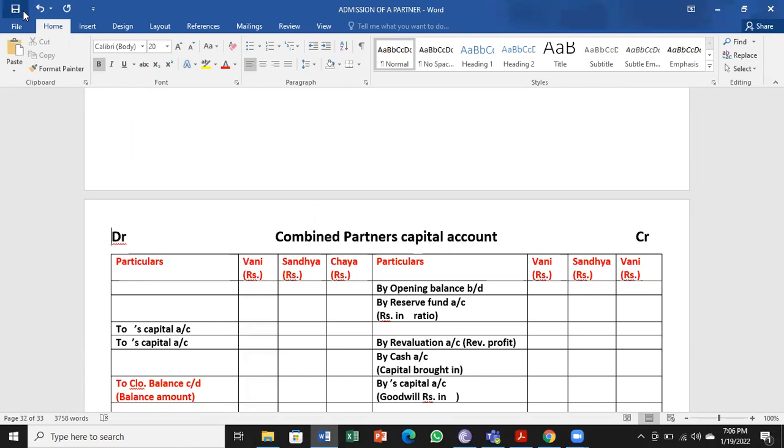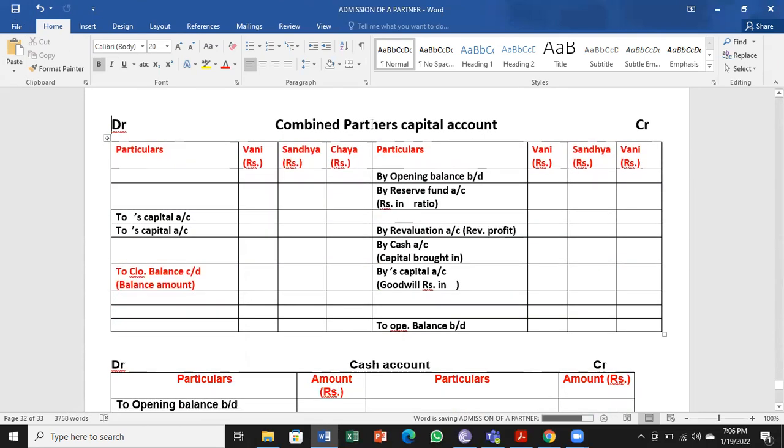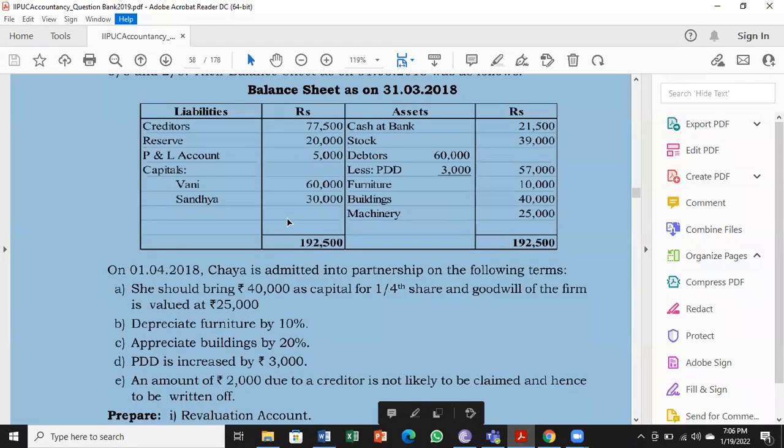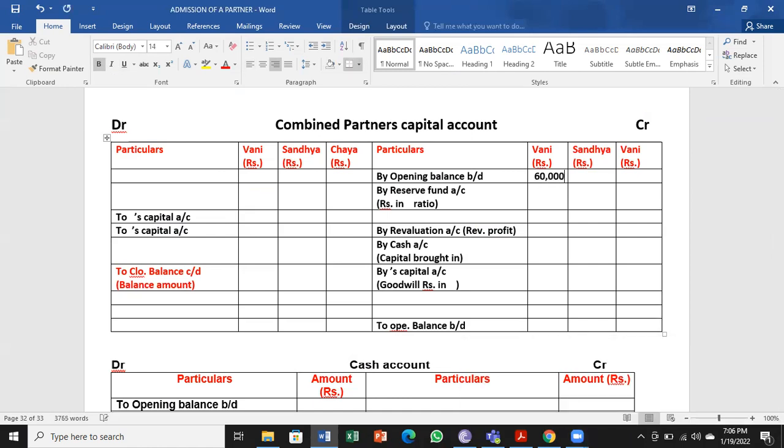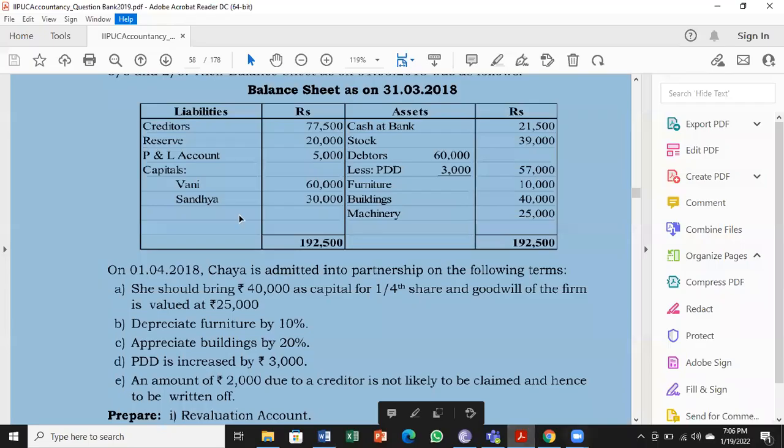So we come to the next account, combined partners capital account. Usually we start this with the opening balance brought down, that is the capital value from the balance sheet. If you look at the balance sheet, capitals are 60,000 and 30,000 for Vani and Sandhya, both on the liabilities side. Liability shows credit balance. So 60,000 and 30,000, first step. The second step is looking for reserves. We have a reserve here, 20,000 on the liabilities side.